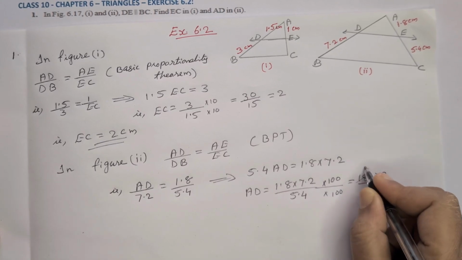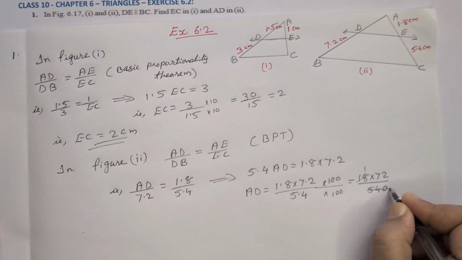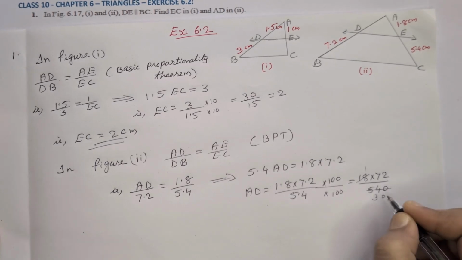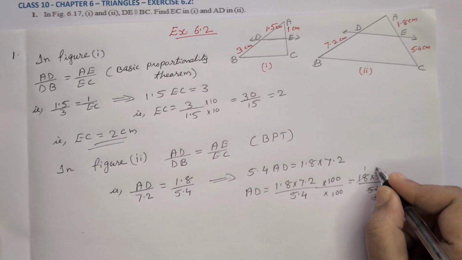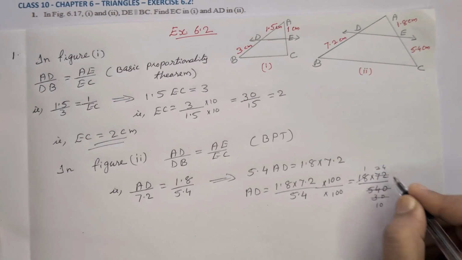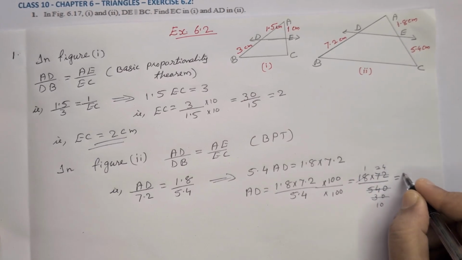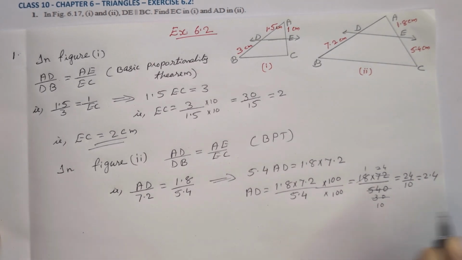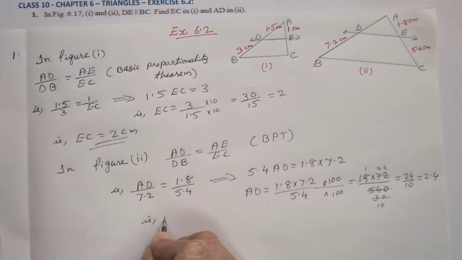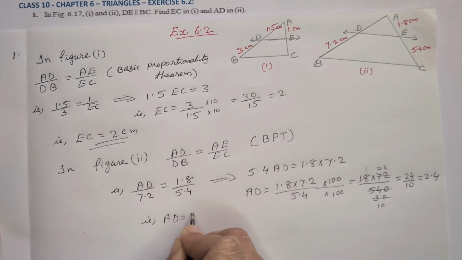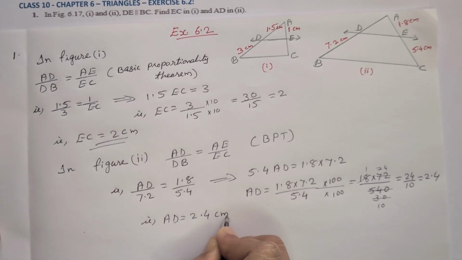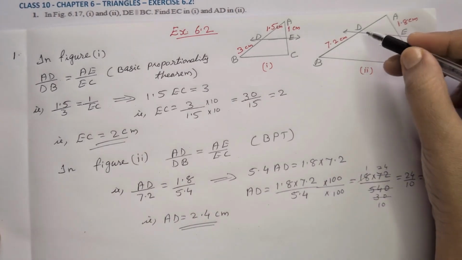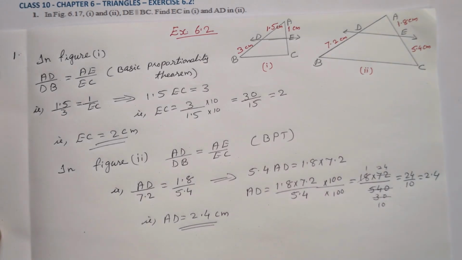We know that 18 goes 3 times in 54, so here 30. When dividing by 3, here 10, here 24. So 24 by 10, which means 2.4. That is AD is equal to 2.4 centimeter. This distance AD is equal to 2.4 centimeter.